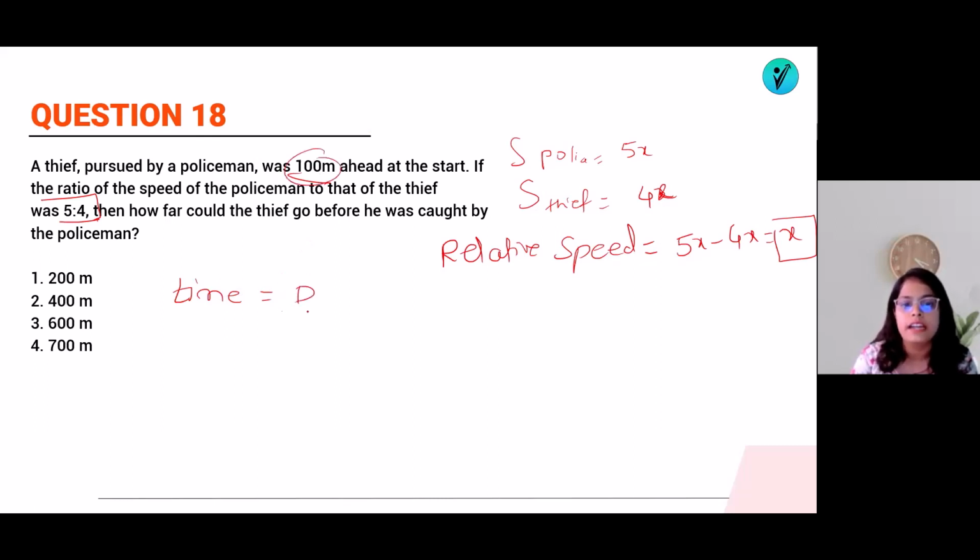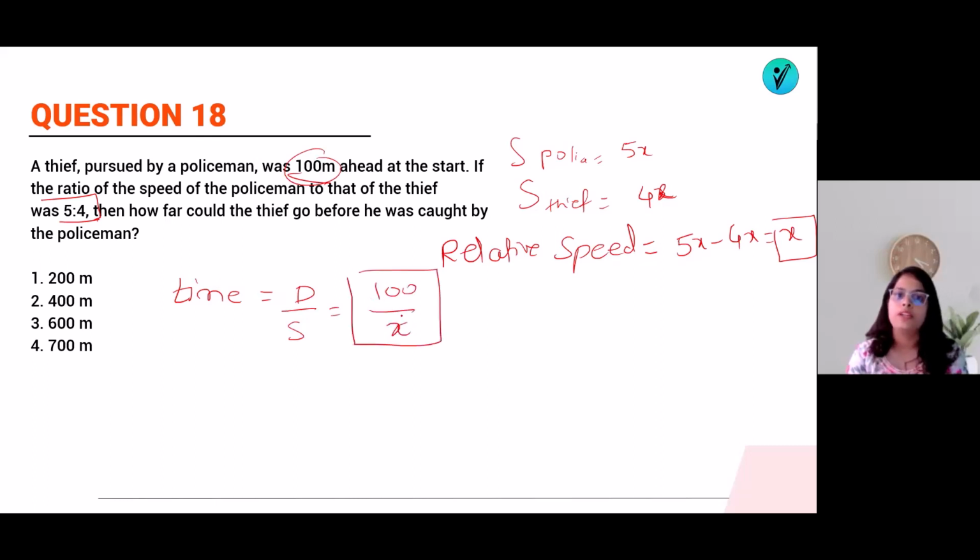Distance is 100 and speed is 1x. So time is 100 by x. This is the time required for the policeman to catch the thief.